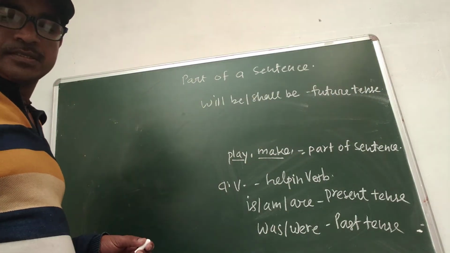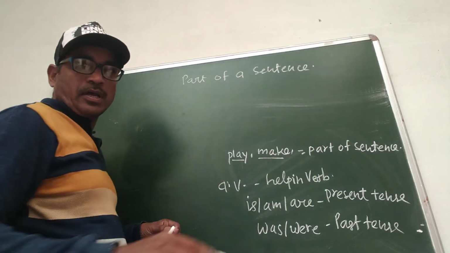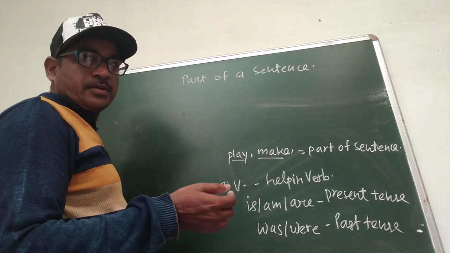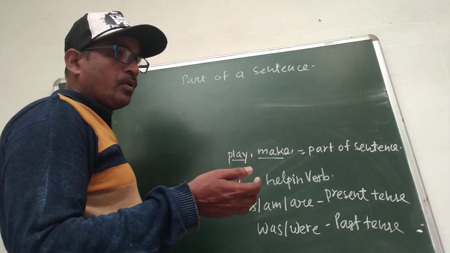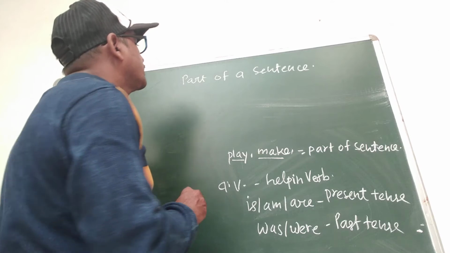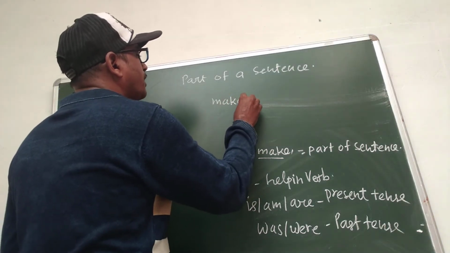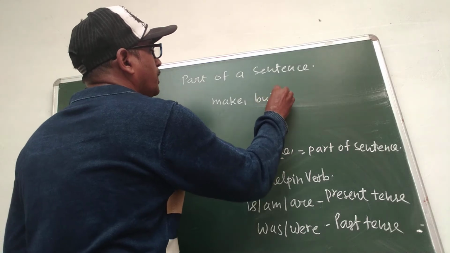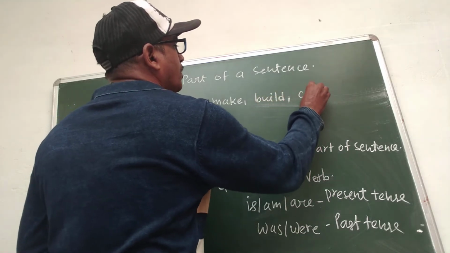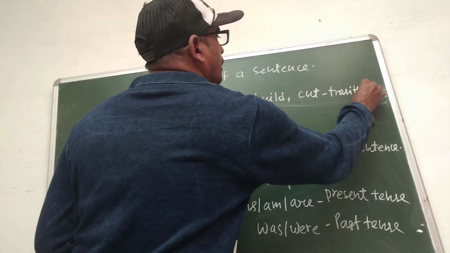The other word that is a part of the sentence is transitive verb. Transitive verb is that by which we do any work by bodily action. For example, make, build, cut are all transitive verbs.